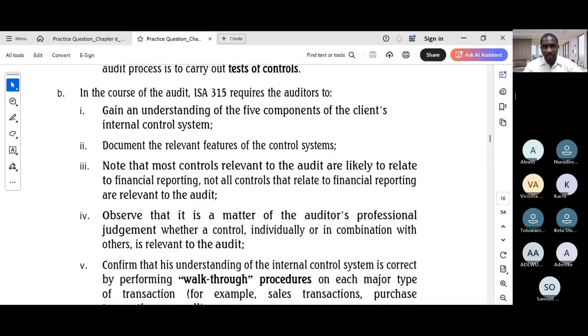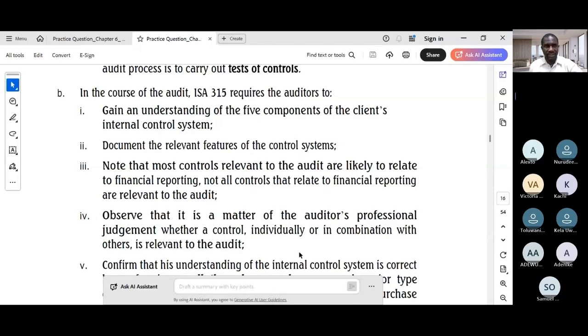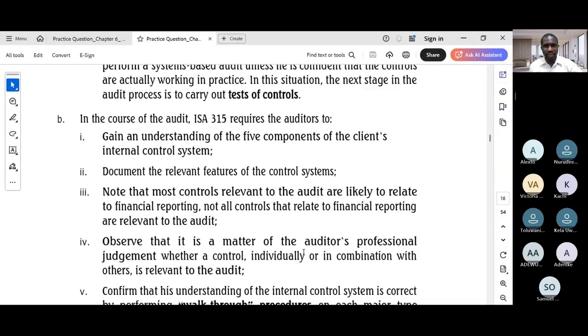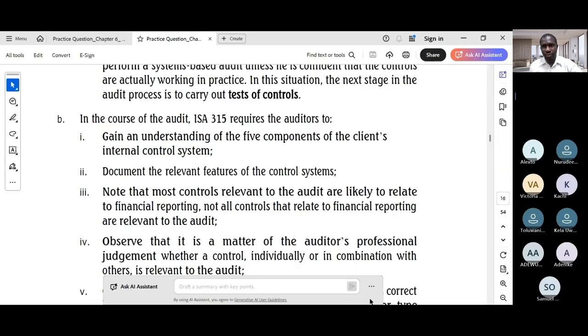Speaking to the COSO framework, 5 of them: control environment, risk assessment, control activities, information system, and monitoring activities. So I think the provided solution does a good job on this. It did that very practically. So please go through the solution and use it as a roadmap.